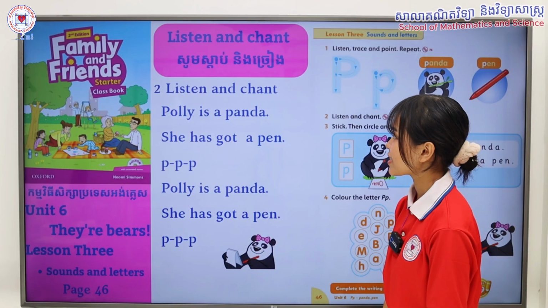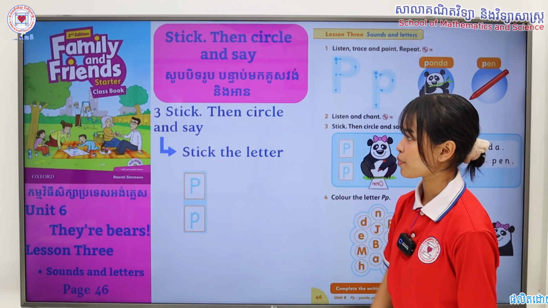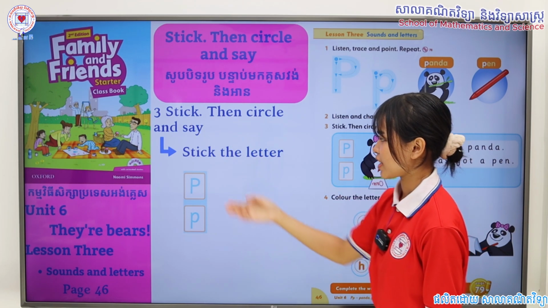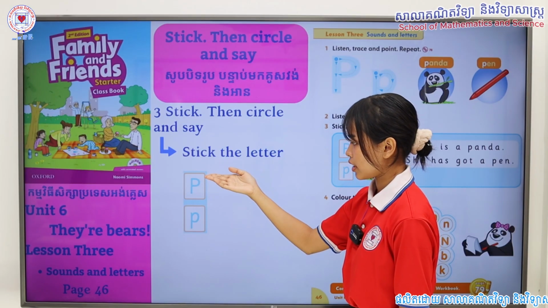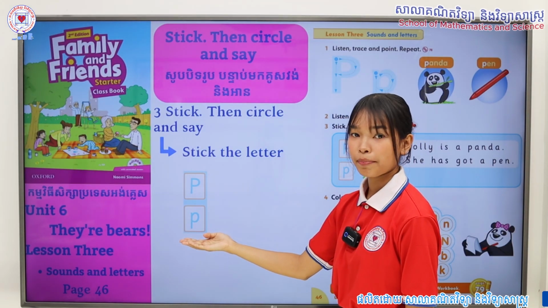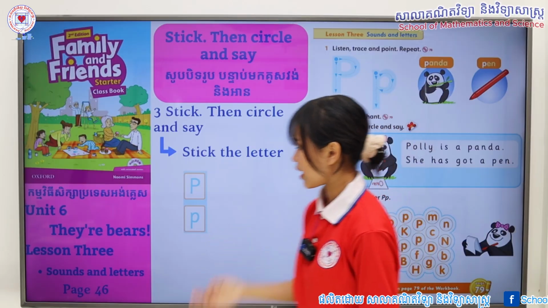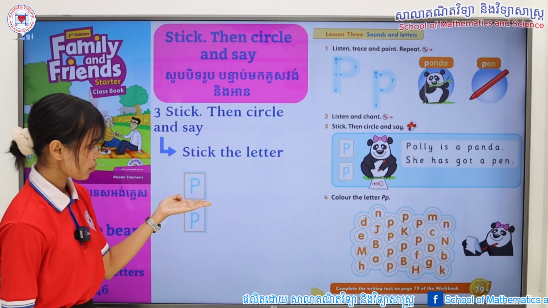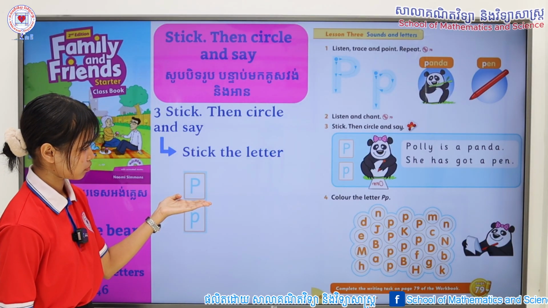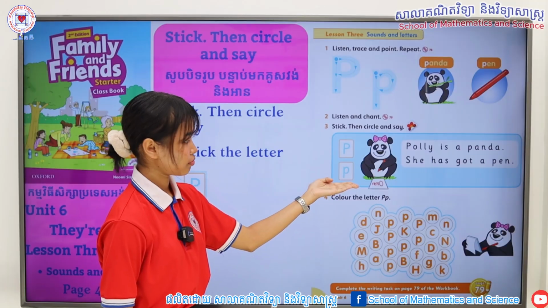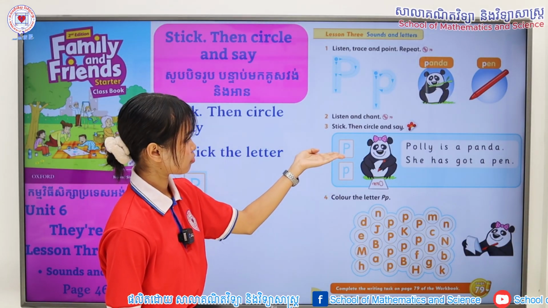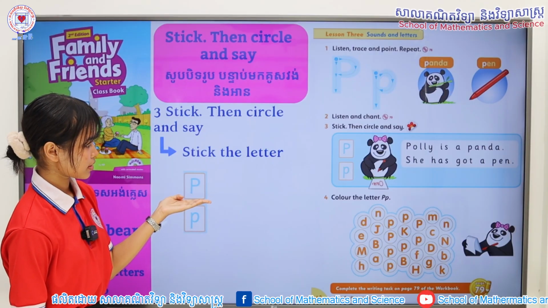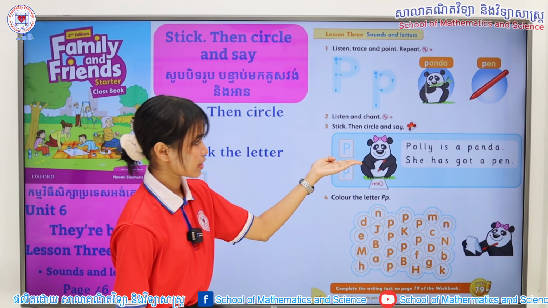Alright, after we're done listening to our chant, let's move on to our next point. Stick, then circle and say. First, let's take a look at our sticker of our letter. We have a sticker of letter P. Now, let's take a look at our pictures right over here. Where does this letter P belong? Is it here? Or is it here? That's right. This is the capital P, so let's stick it right over here.